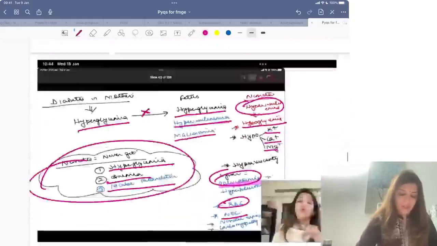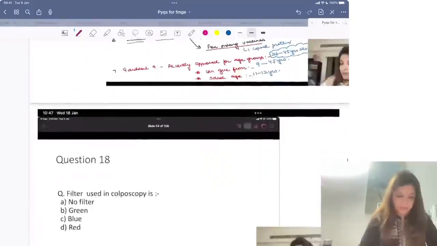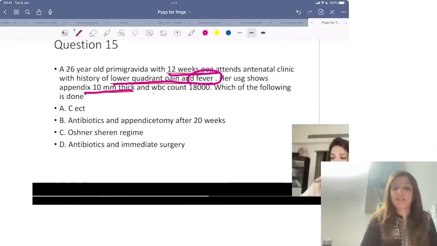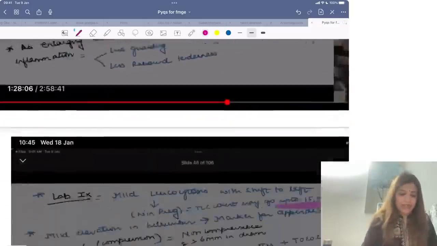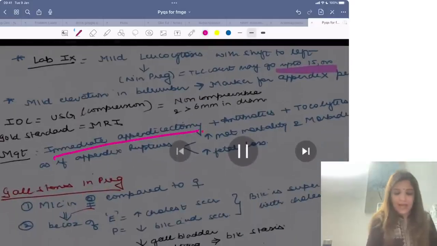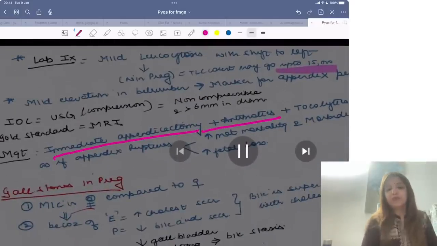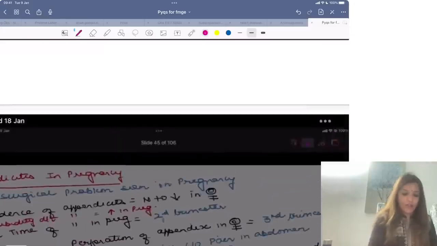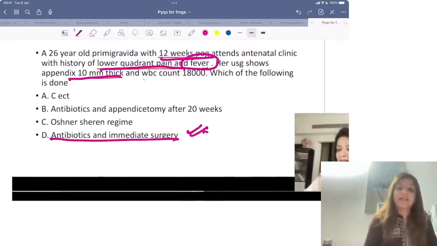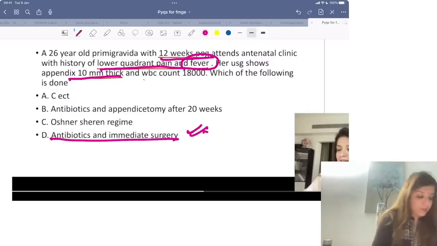Now coming to my question, which was appendicitis in pregnancy. So whenever there is appendicitis in pregnancy, management is immediate appendicectomy plus antibiotics and tocolytics, just in case patient has gone into preterm labor, right? So I am going to give her antibiotics and immediate surgery. So appendicitis in pregnancy means you have to go for immediate appendicectomy.